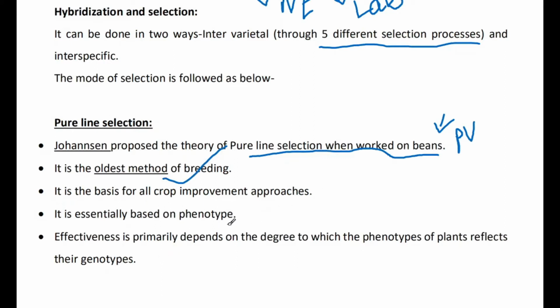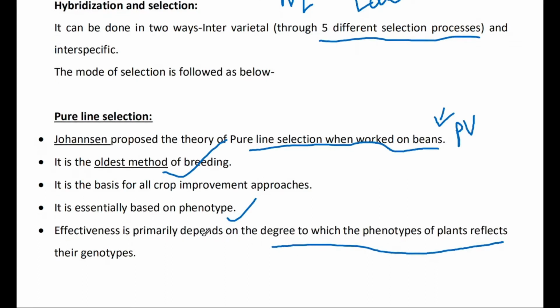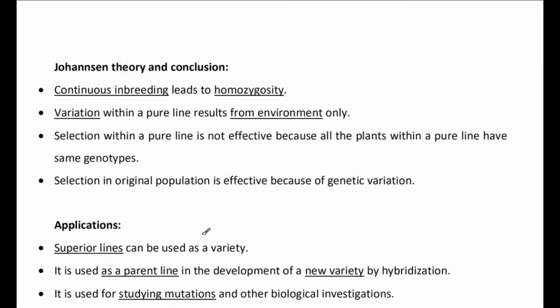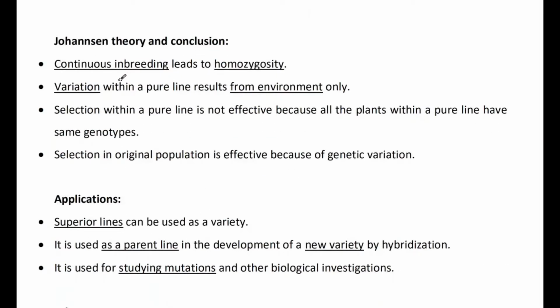It is essentially based on phenotypes, and its effectiveness primarily depends on the degree to which the phenotypes of plants reflect their genotypes. Johannsen's theory: continuous inbreeding leads to homozygosity. You take a cross-pollinated crop and go for several generations of inbreeding.